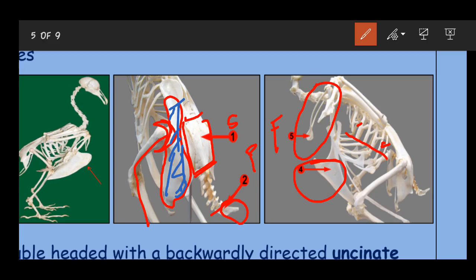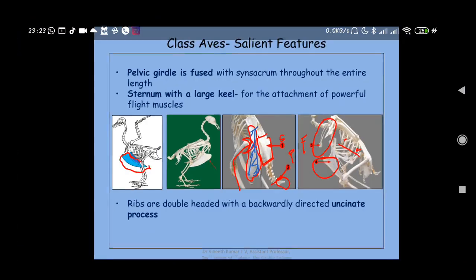That is, the clavicles are fused together. They fuse and form a V-shaped structure, and that V-shaped structure is called the furcula. It is called furcula because the term furcula denotes a little fork. The structure is similar to a fork, or a V-shaped structure, and hence it is also called the wishbone. This furcula is also called the wishbone.